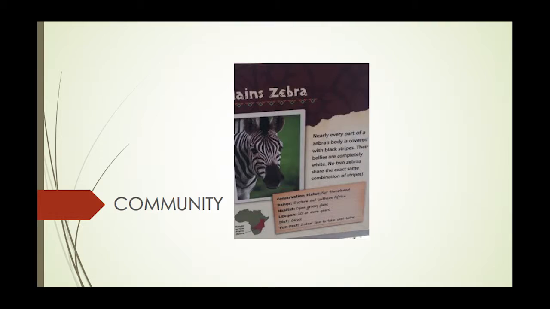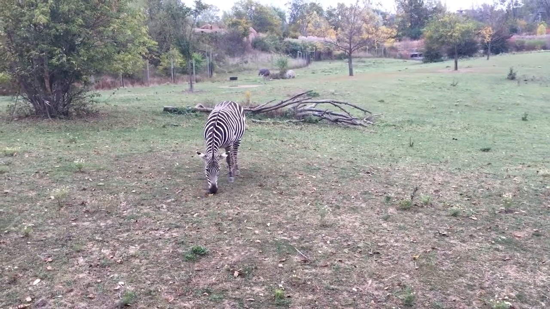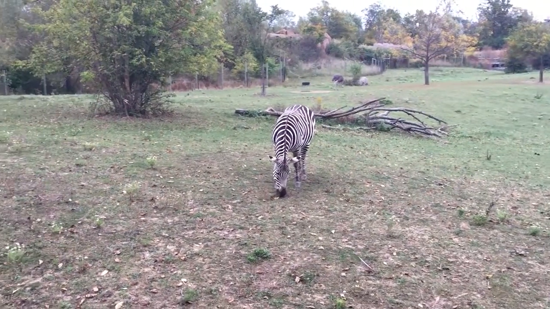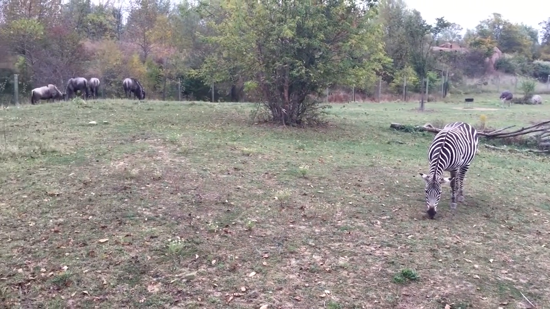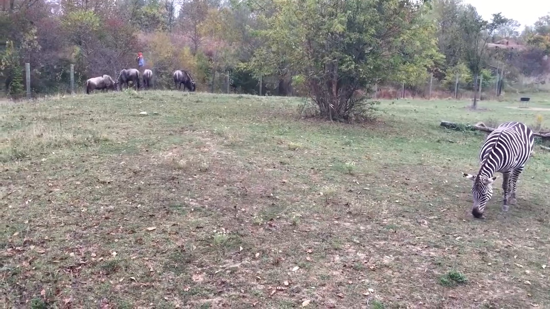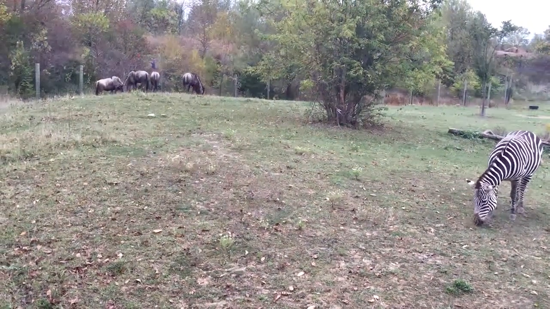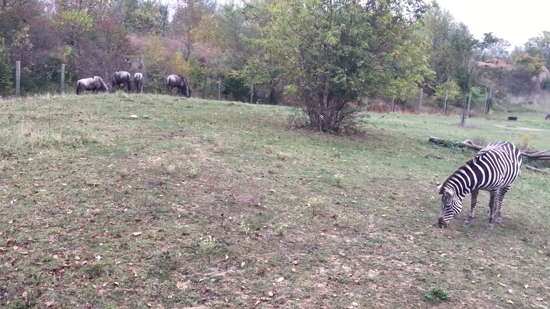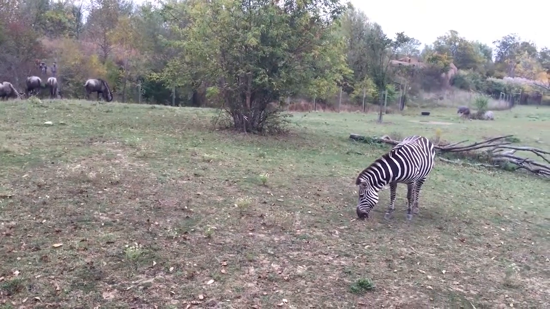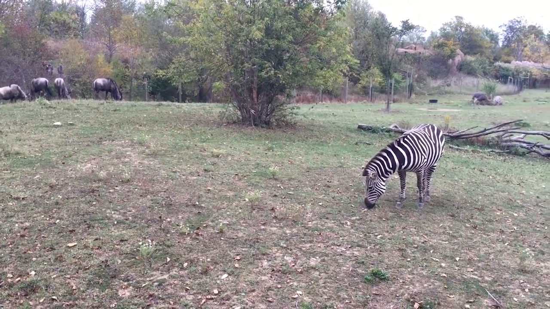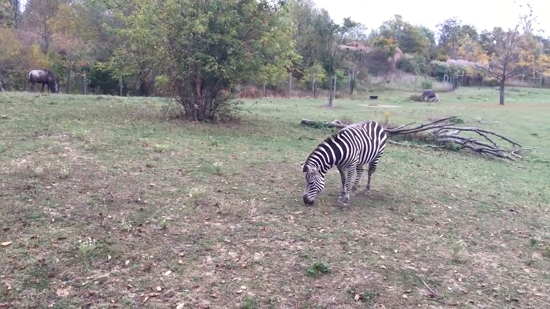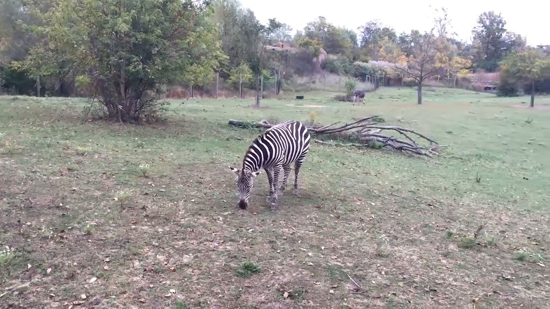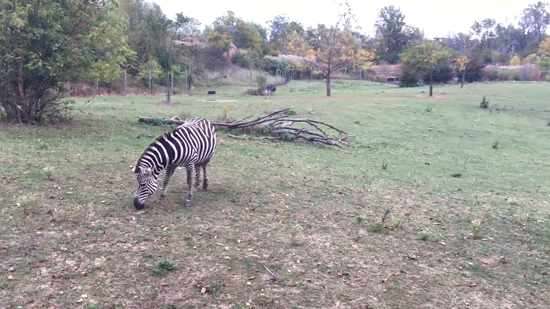A community is an ecological unit composed of a group of organisms or a population of different species occupying a particular area, usually interacting with each other and their environment. These organisms interact in 3 ways: through predation, competition, and symbiosis. An example is shown here with the interaction of zebras, wildebeests, and ostriches.